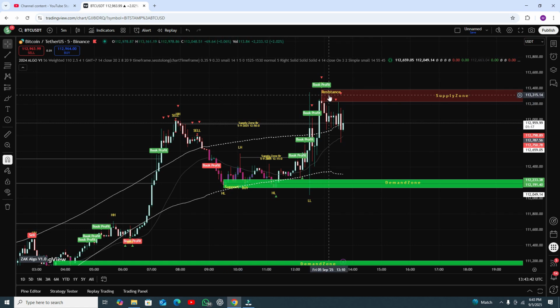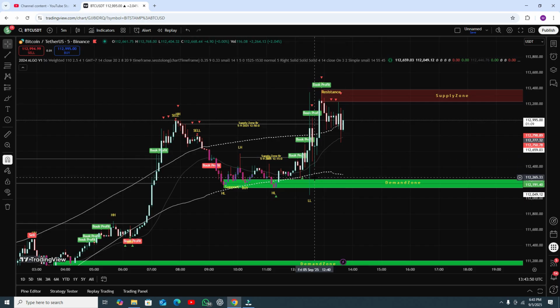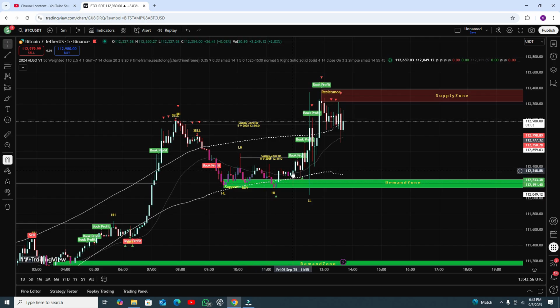Here you can see there is a resistance as well, and there is a signal appearing, so you can take a small entry and you can book your small profit here. But remember, after that you can see there is a support. Okay, after touching the support, when the candle closes upside from the EMA line, then you need to take your buy entry and take profit.